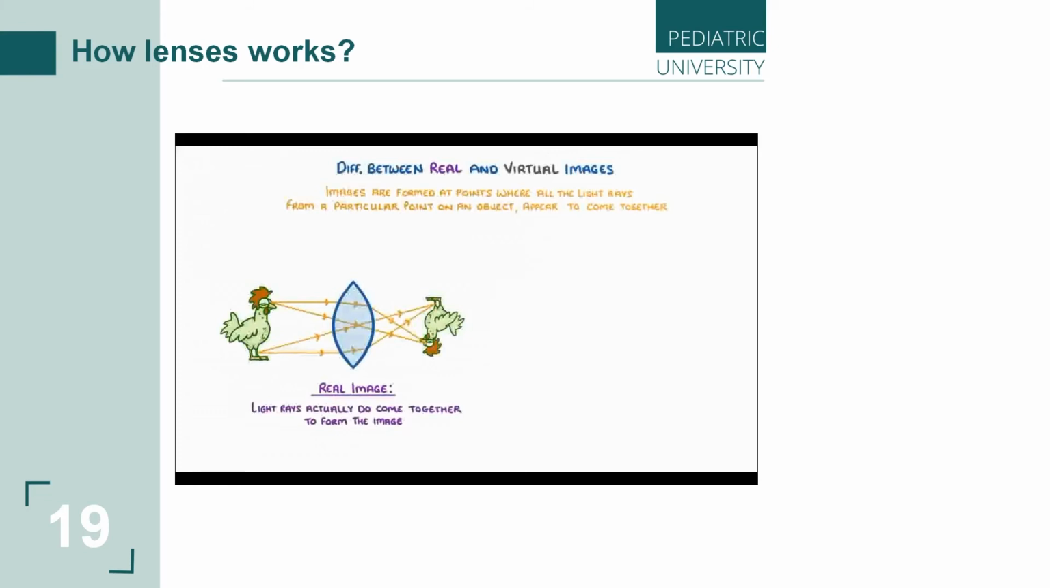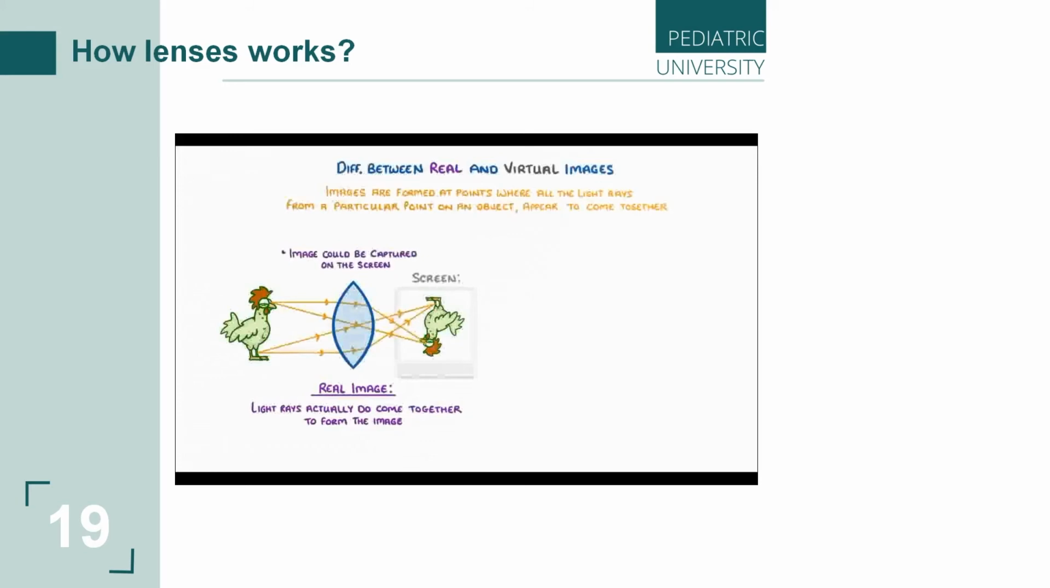A real image, like we can see here, is formed when the light rays actually do come together to form the image. For example, these light rays from the chicken's head pass through the lens and converge in the bottom right, which is why we see the chicken's head down at the bottom. Meanwhile, the light rays from the feet converge in the top right, and so we see the feet at the top. And because it's a real image, if there was a screen here, then the image could be captured on the screen.